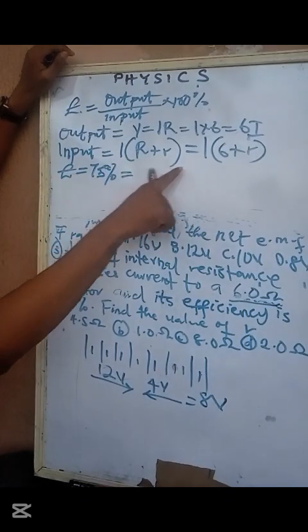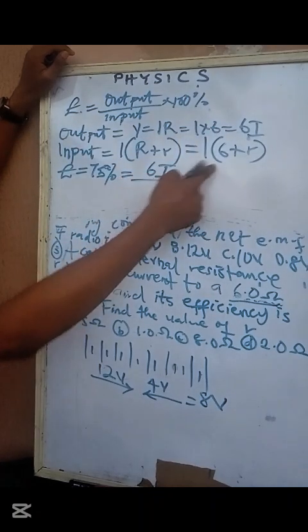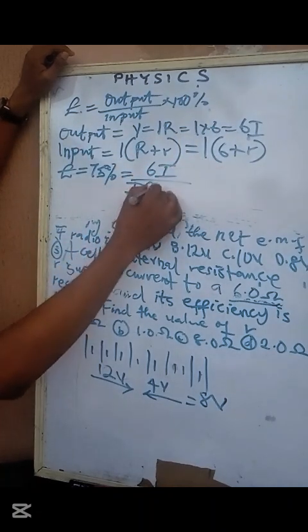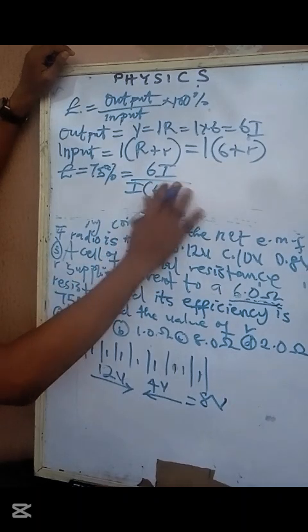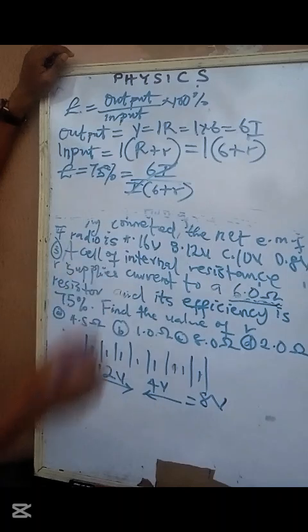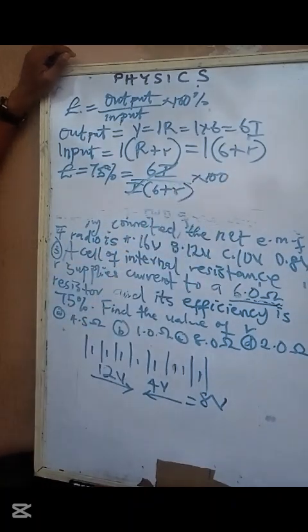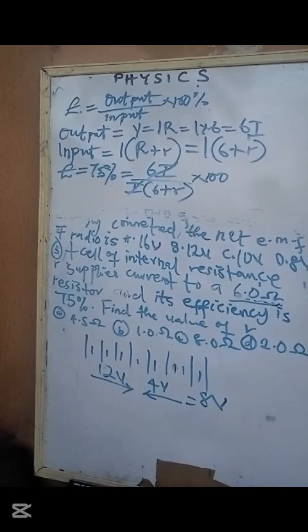So which is equal to output, which is 6I over input, I open bracket 6 plus small r. Are you with me? This I will cancel this I. Remember times 100. Are you with me now?